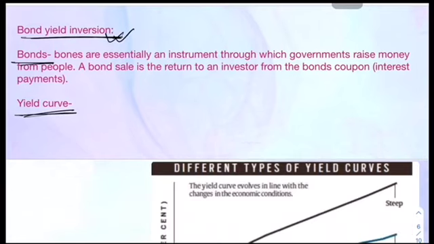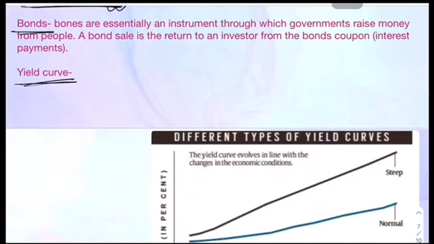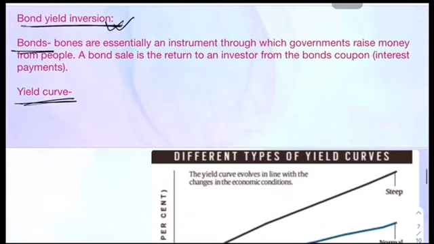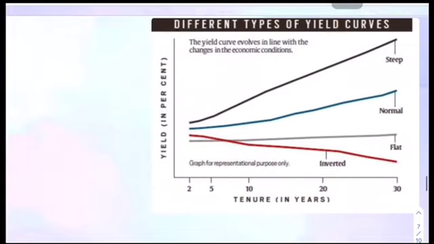To understand this, we must first understand what is bond yield inversion. For this I have just one graph. Here you see every line is gaining some value, like here there is a steep value gain, and a normal value gain. This one is flat because there is very little change, but the red one is decreasing. This is the bond yield, and this is the time. As the time increases, the bond yield is decreasing.